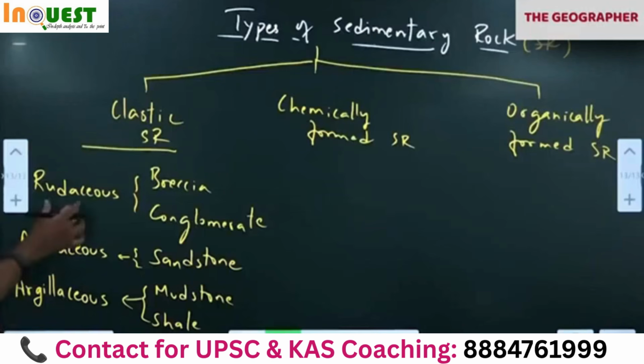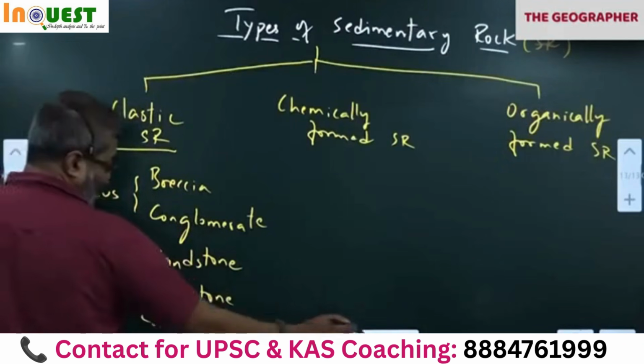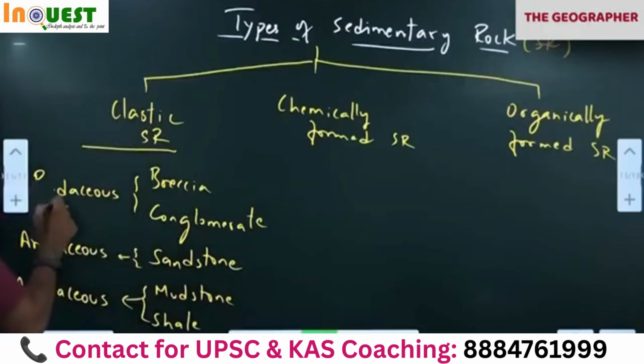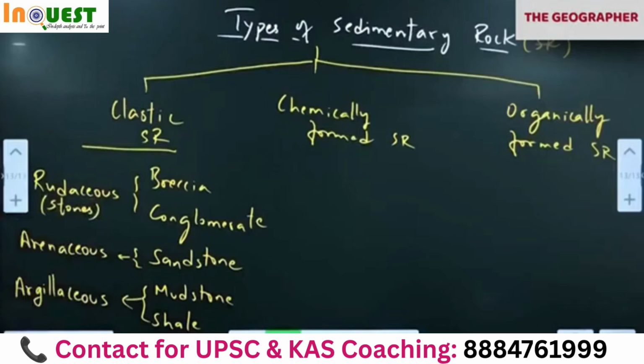Three types of clastic. Rudaceous contains pebbles. All of you understand? Small pebbles or granules. Okay, don't write pebbles, write granule. Or stones. Can I use the word stones? Simple word, stones. Small stones are there. I showed you both the photos. Conglomerate contained rounded pieces of rock. Breccia contained angular pieces of rocks.